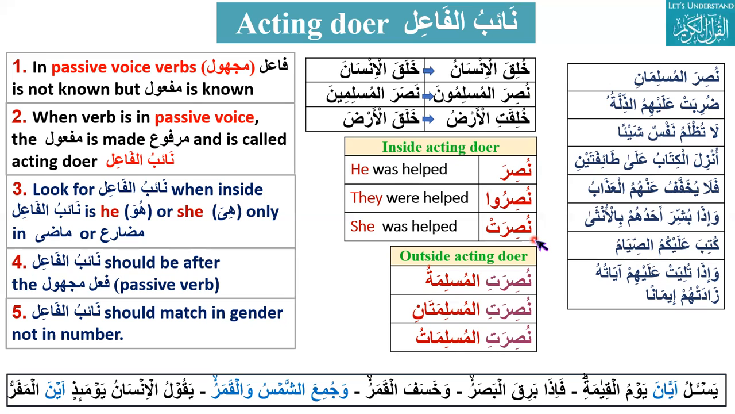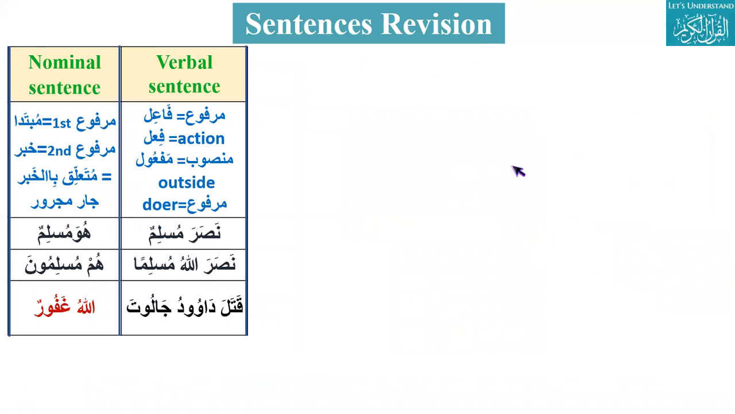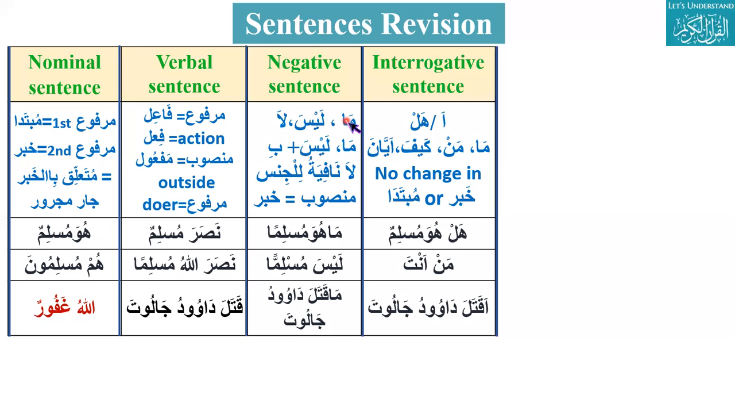So these concepts we have discussed before in classes. In just one table, if we see here again, the nominal sentence has mubtada, khabar, muta'alliq bil khabar. Muta'alliq bil khabar is mostly jar majroor or mudaf mudaf ilayh. The verbal sentence starts with fi'l, and it can have fi'l, fa'il, and maf'ul. Then the negative sentence: ma, laysa, and laysa plus b, ma plus b, and la nafiyatul jins. And ma and laysa make the khabar mansub.